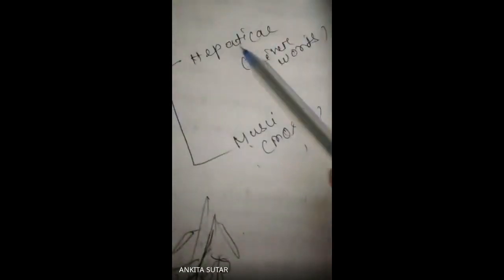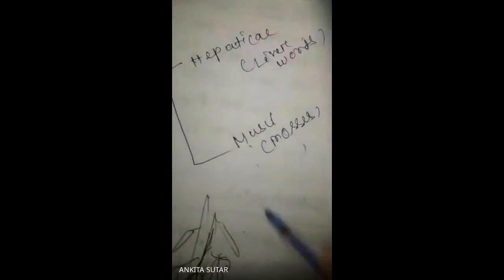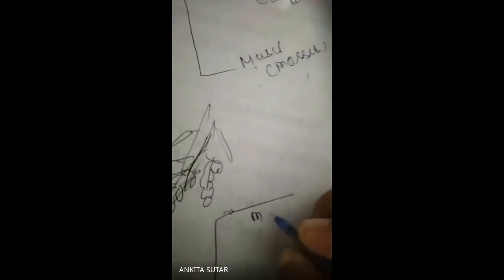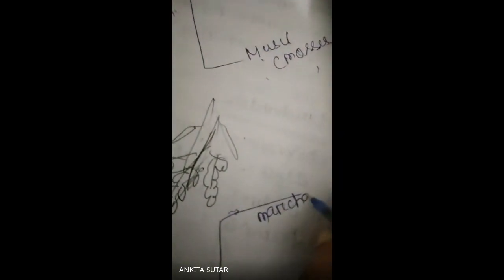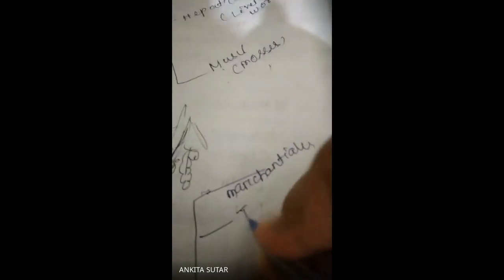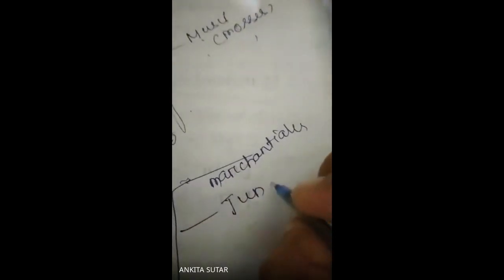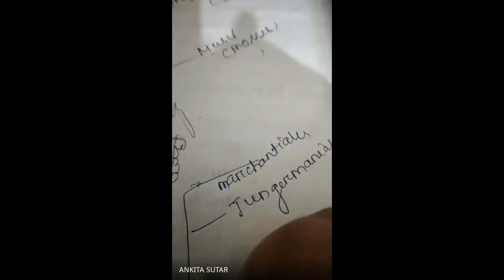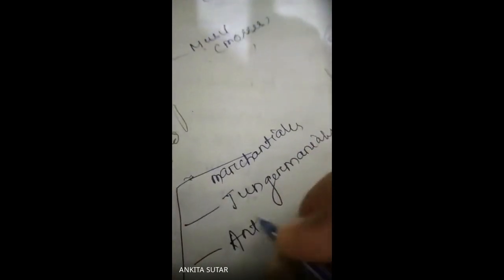He divided the class Hepaticae into three orders. ठीक है, क्या क्या एक होगा, Marchantiales, another one is the Jungermanniales, and third one is your Anthocerotales. Okay, first one is the Marchantiales, second one is the Jungermanniales, third one is the Anthocerotales, and the Musci.